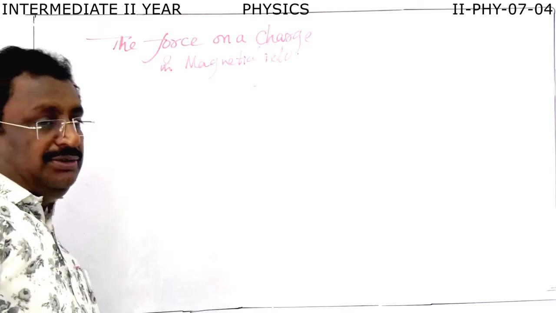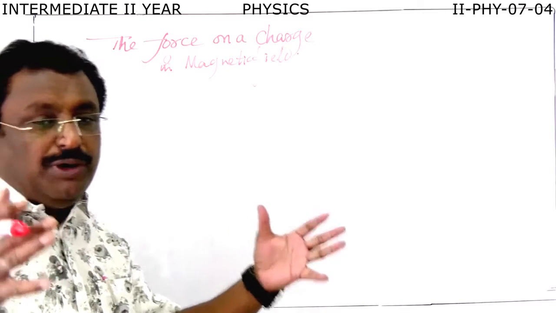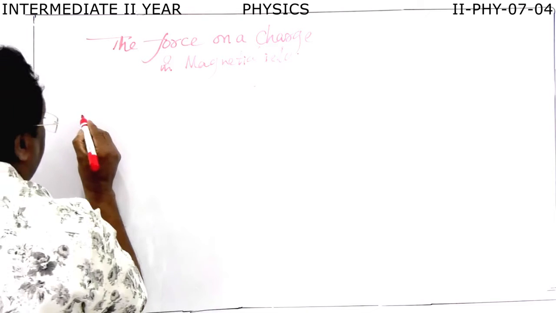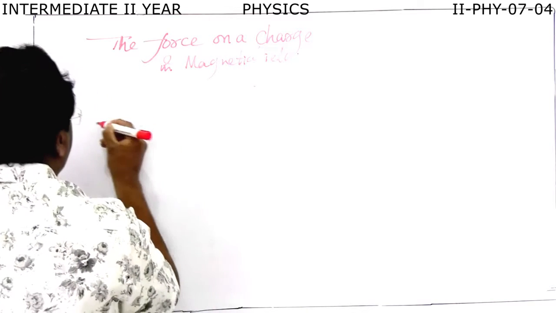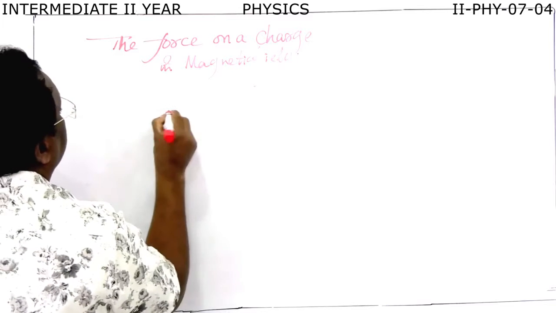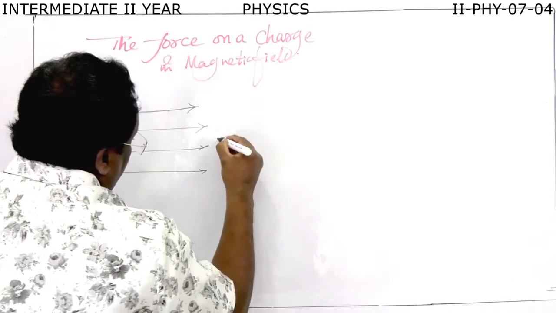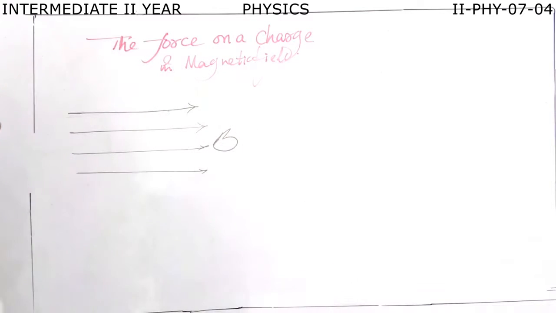For example, there are magnetic devices. If you take two bar magnets, between them there is a magnetic field like this. So between two magnetic poles, there will be a magnetic field. Here the arrow indicates the direction of the magnetic field.